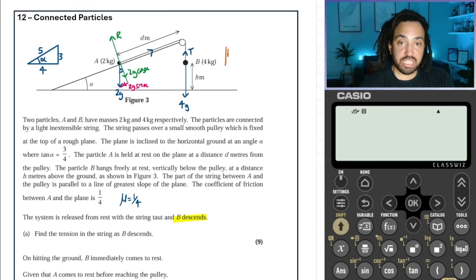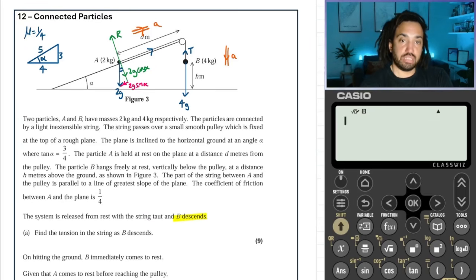So if B descends, it means that one is going down like that. And because it's a connected object, this one must be going up like that, obviously with the same acceleration because they're connected. So tension there. And then we've also got friction finally, which is going to be acting down the slope because it's going to be opposing the motion, and that object is going to be accelerating up the slope. So we've got the frictional force in there, and now we can start answering the question.